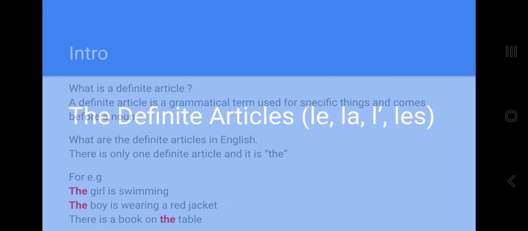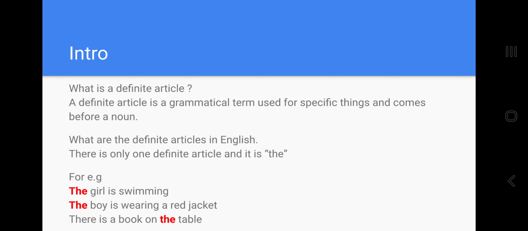In our last video, we studied the indefinite articles in French: un, une, des. Today we'll be studying the definite articles in French: le, la, l' and les. So what are definite articles? A definite article is a grammatical term used for specific things and comes before a noun.